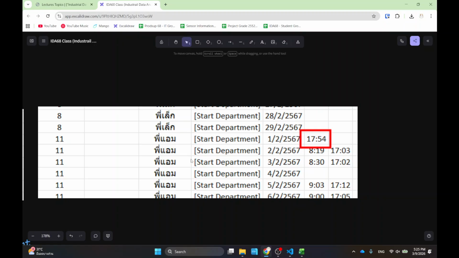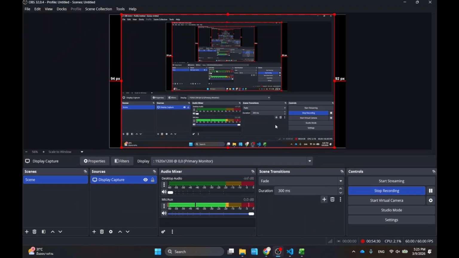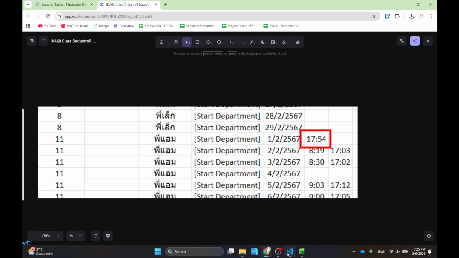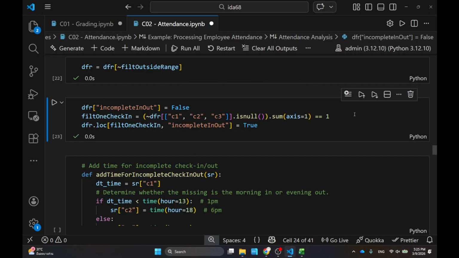And for those who are incomplete, I'm giving them the remaining check-in or check-out, but I'm keeping track of this person because now they have the incomplete check-in, check-out flagged in my columns. So I give them the benefit of the doubt, but I also count the number of incompletes for each person. Let me show you how I did this. So I'm checking for the incompletes,